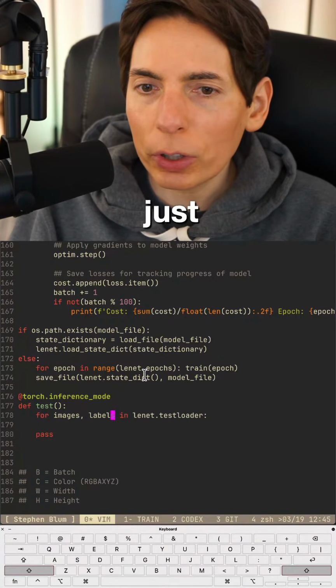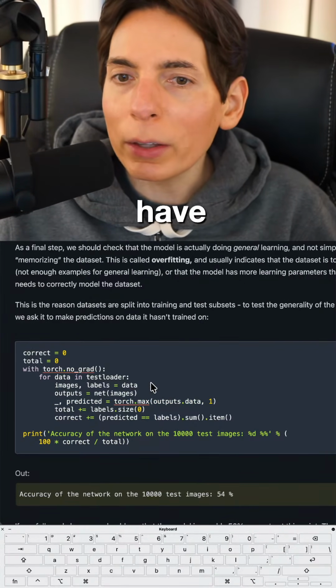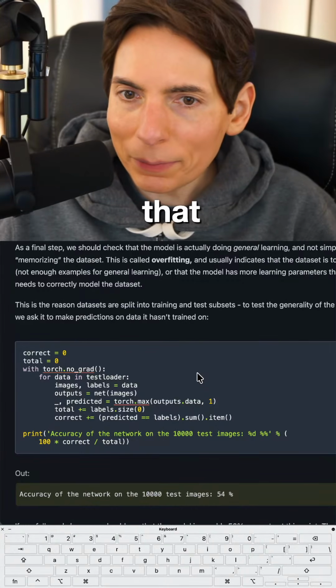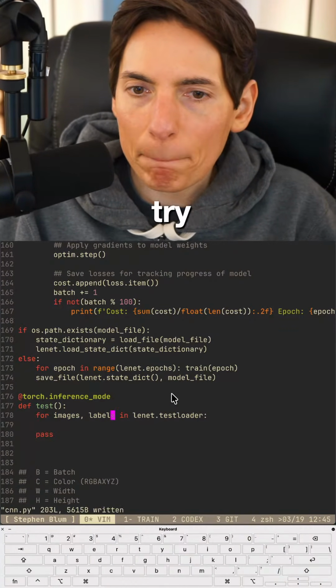Can we just short circuit it? Can we make it a little bit easier? Rather than having it on 2 lines, you have it on 1 line. It's a little bit cleaner. Can you do that? Is that possible? We're going to find out. We'll try that.